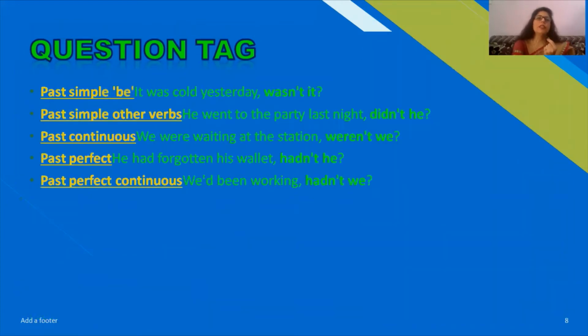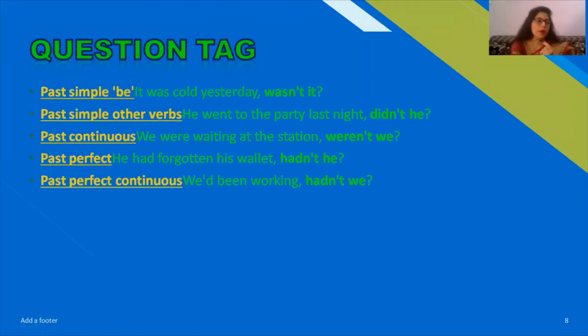So again we may see some question tags in different tenses. Past simple, be form of the verb: if we say it was cold yesterday, wasn't it? Past simple in the other verbs: he went to the party last night.